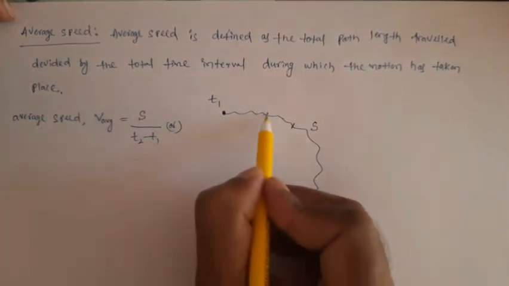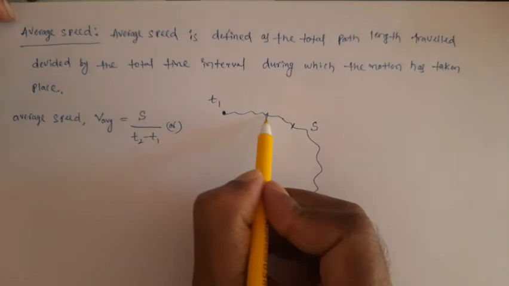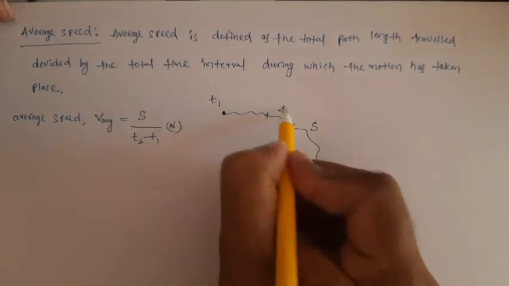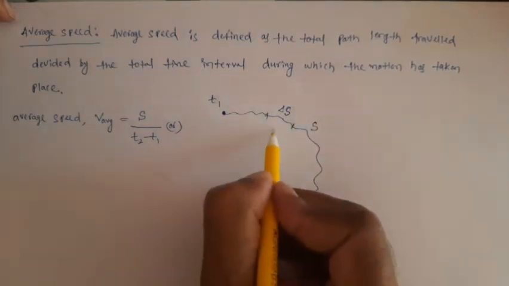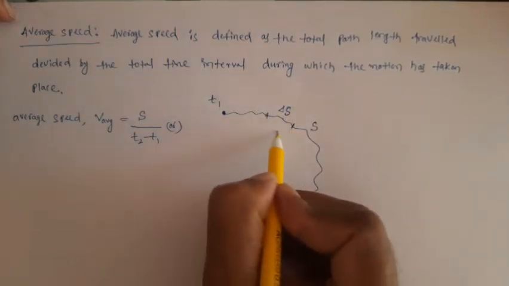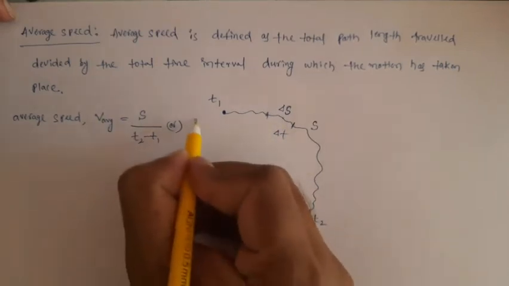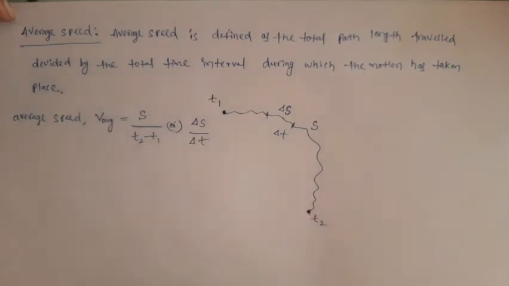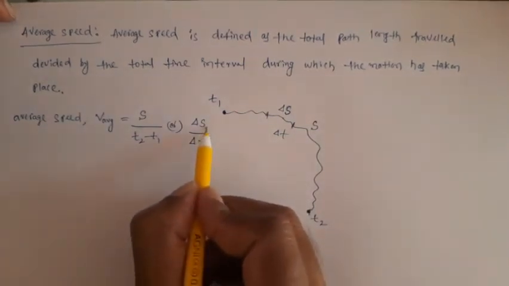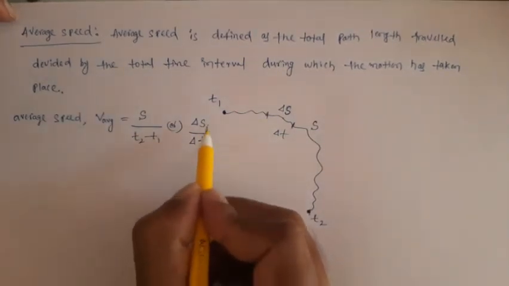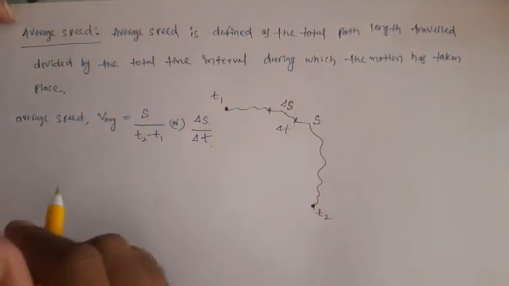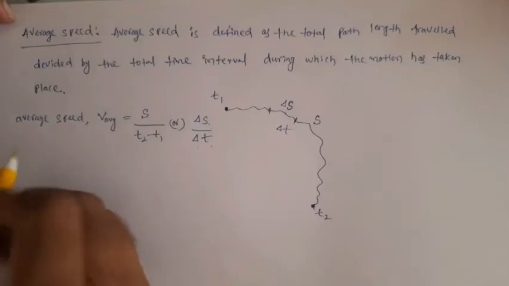Here you have two small villages. Now you want to find the average speed between these two villages. Let us call this one delta S, a small path length, and let the time taken from here to here be delta T. So you can write delta S by delta T, small distance divided by small time taken. This ratio is called average speed. Now let us see the unit of average speed.